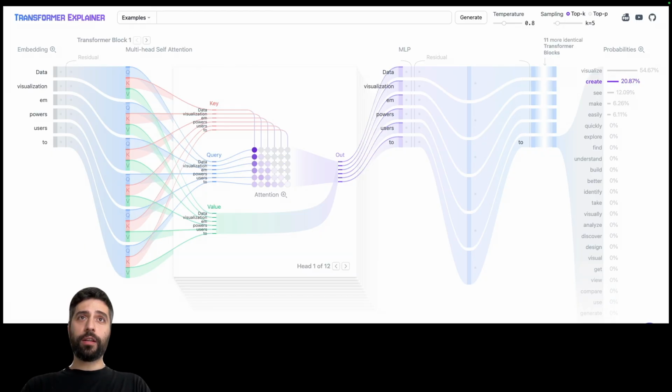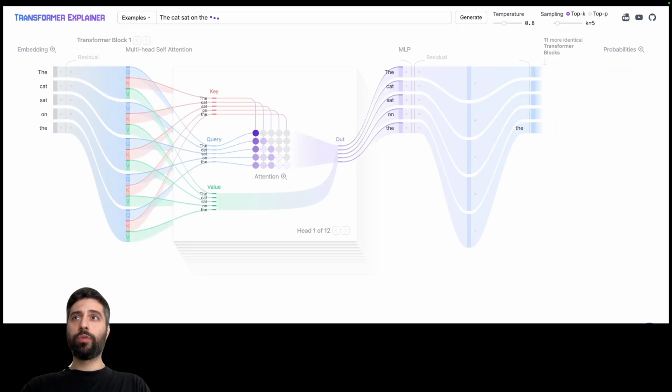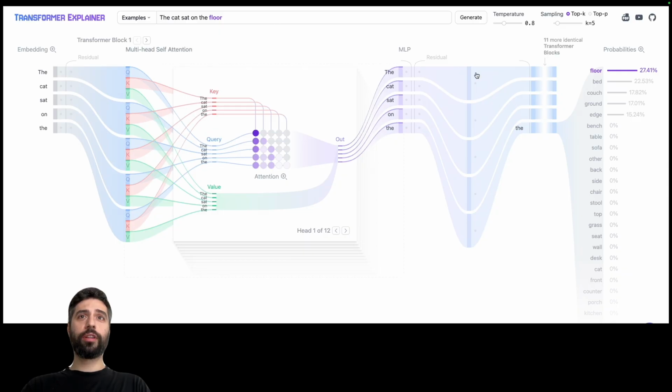If we write into the form the same prompt, "the cat sat on", and press enter, we can see how the flow looks, the multi-head self-attention. Then we're going to see the outputs of the model, and we have multiple words with different probabilities, and in this case we have "the cat sat on the floor", right? It's not the mat. Why? Because floor has the highest probability.